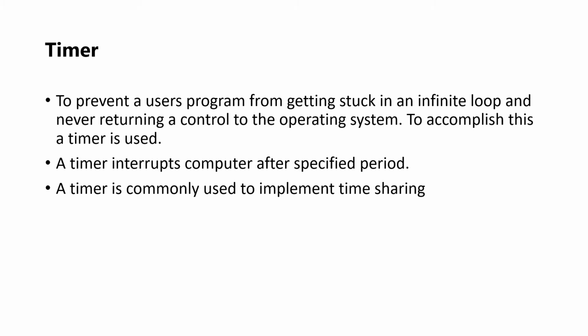The timer is decremented every clock tick. When the timer reaches the value 0, an interrupt occurs. The timer is commonly used to implement time sharing. A counter is set with the amount of time that a program is allowed to run. Due to the complex nature of an operating system, it is partitioned into smaller components. Each component performs a well-defined function with defined inputs and outputs.